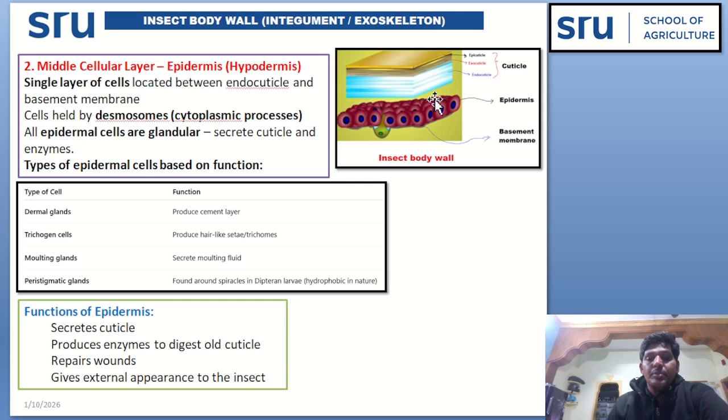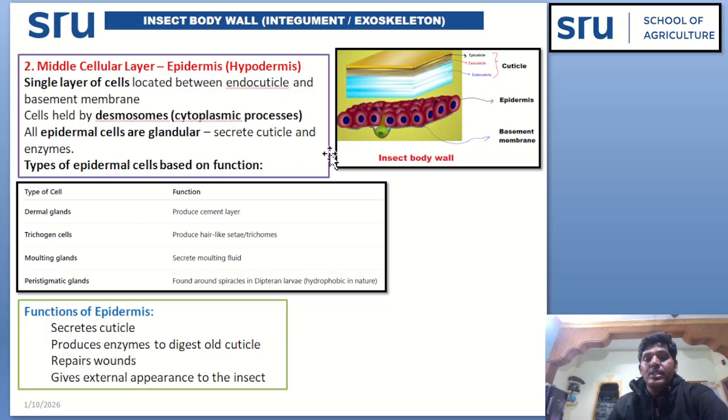Single layer of cells. It is made up of a single layer of cells located between the endocuticle and basement membrane. The cells of the epidermis are held by means of desmosomes, that is a cytoplasmic process. All the epidermal cells are glandular. They secrete cuticle and other enzymes.